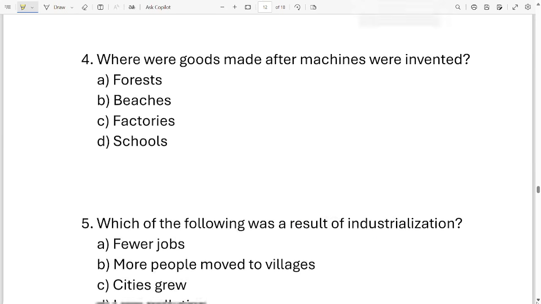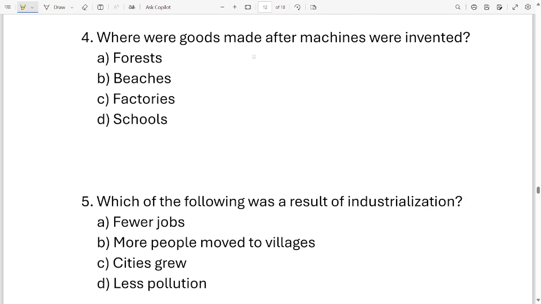Question number 4. Where were goods made after machines were invented? Options are forest, beaches, factories, schools. These are the four options. Which one is correct? It is option C, factories. Question number 5. Which of the following was a result of industrialization? Options are fewer jobs, more people moved to villages, cities grew, less pollution. These are the four options. Which one is correct? It is option C, cities grew.